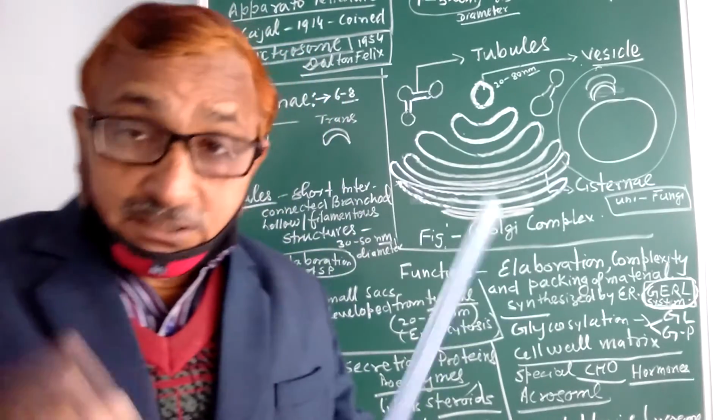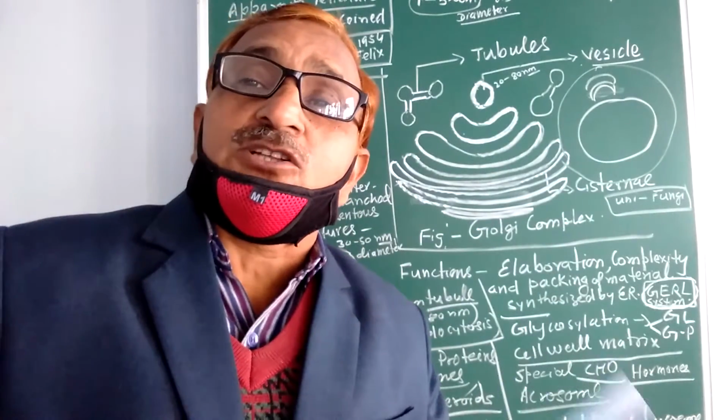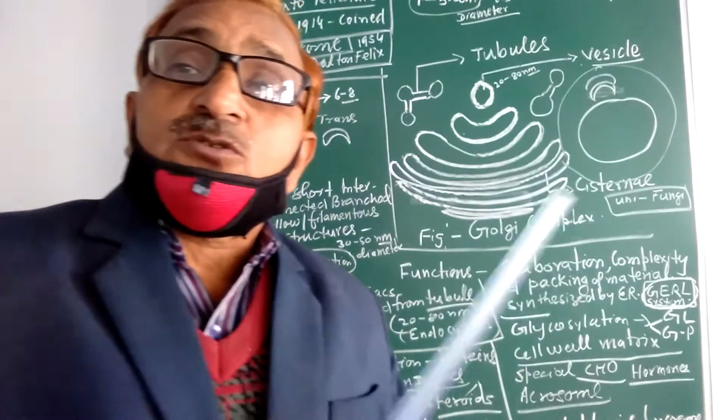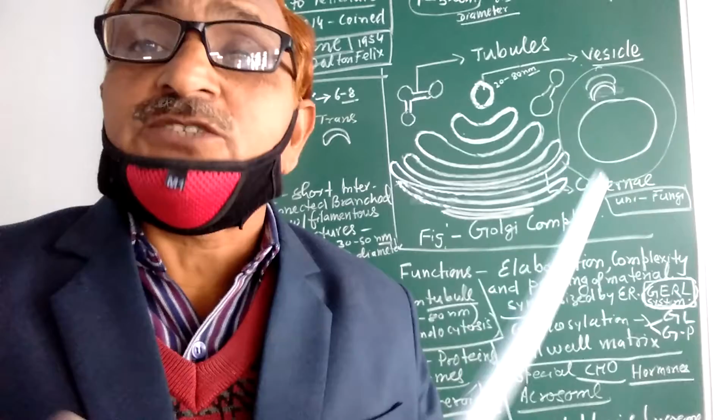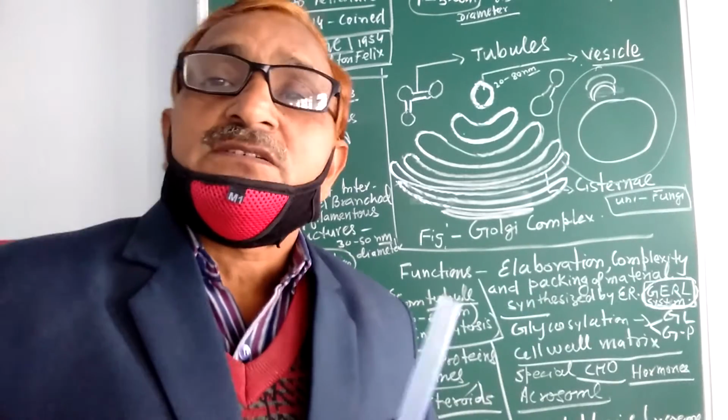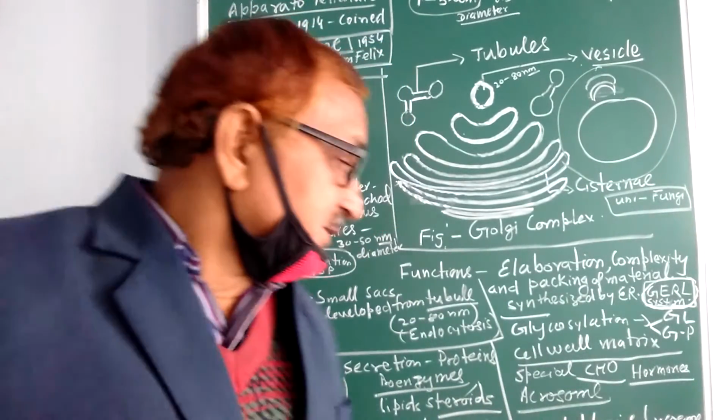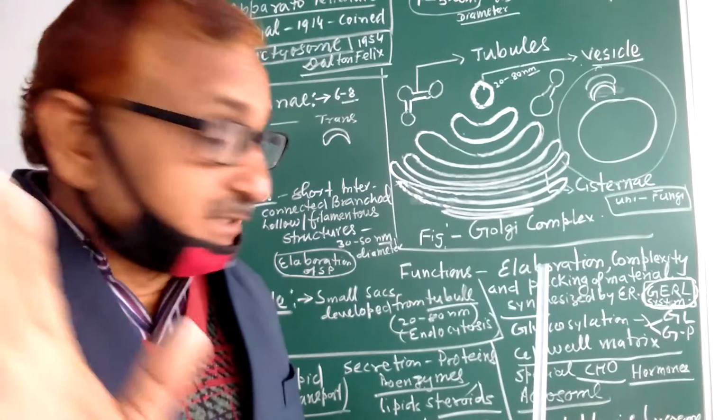Now, let's come to the function. The function is very important for Golgi body. There is a question in your book: what will happen to the cell when there is no Golgi body. This answer will help you properly. So, try to understand the main function.